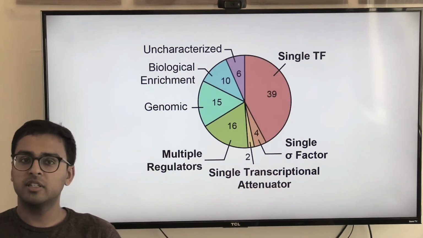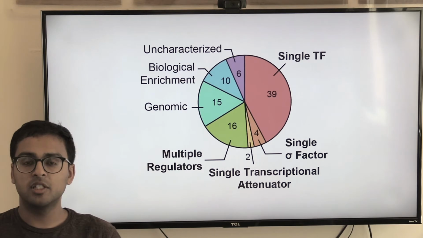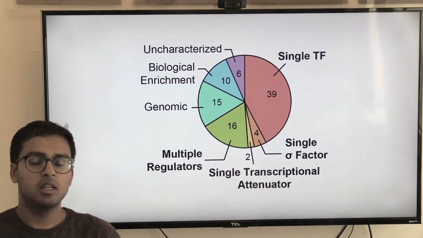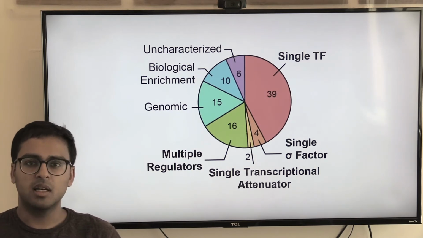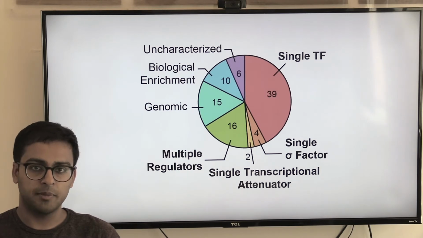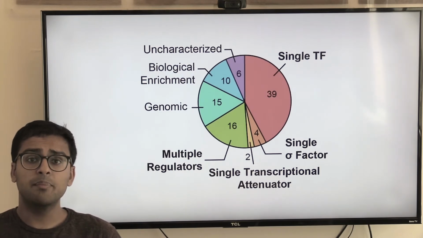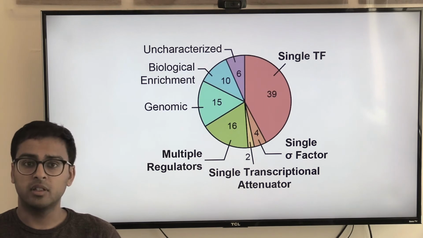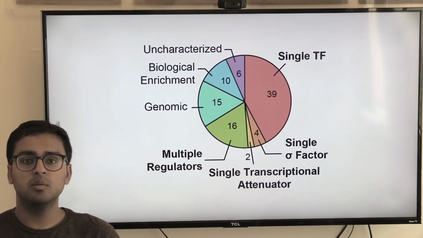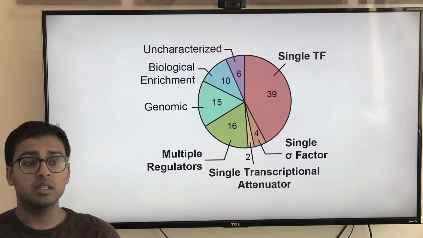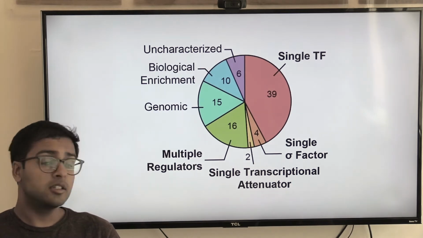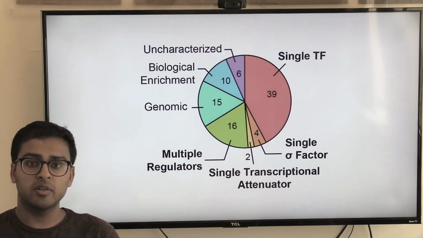So this method worked fairly well. We found 92 sets of genes that were independently modulated across the entire transcriptome. So we called these gene sets imodulons. This is because the set of genes that are known to be regulated by a single transcription factor is called a regulon. So when we compared our imodulons, our data-driven imodulons, to characterized regulons, we were able to directly link 2/3 of these imodulons to transcription factors.